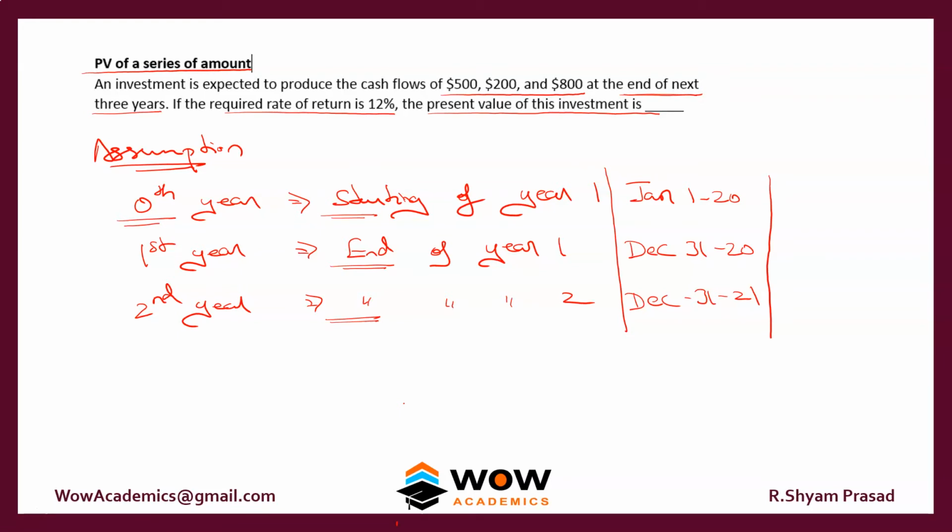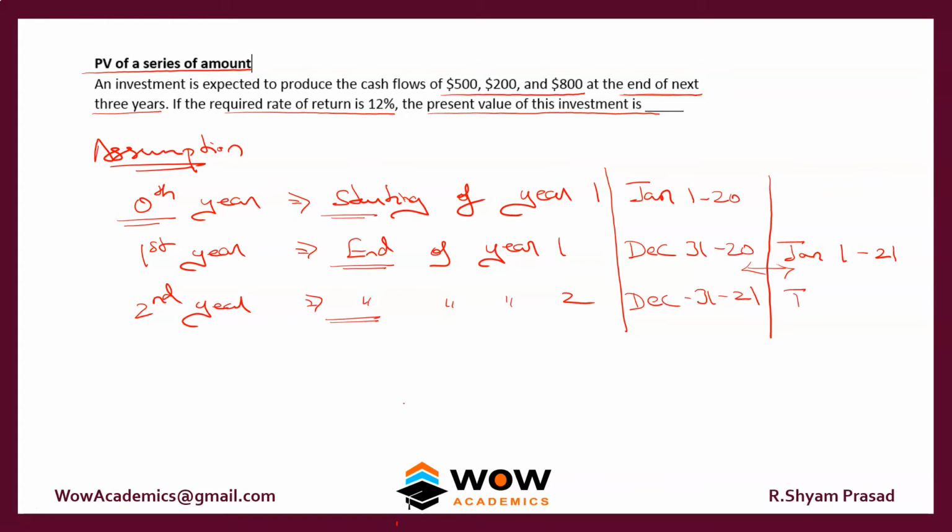And also the first year is represented as December 31st 20, but we can also say that it can be January 1st of 21, because there's just a 1 day difference between the two. So if they say the cash flow is going to be received on January 1st 2021, then that is the same as December 31st 20.